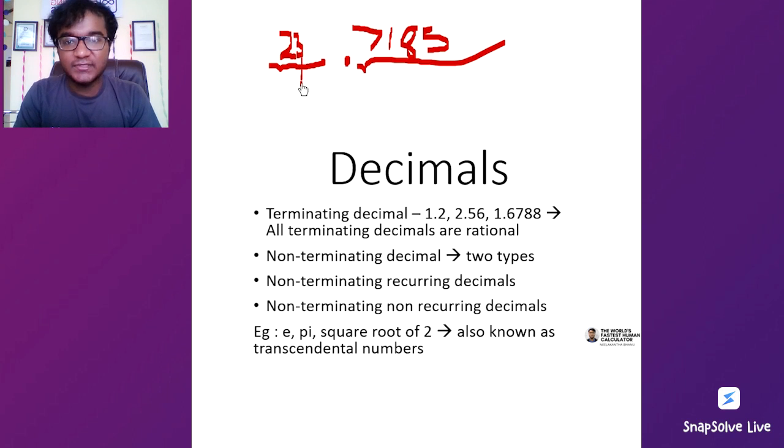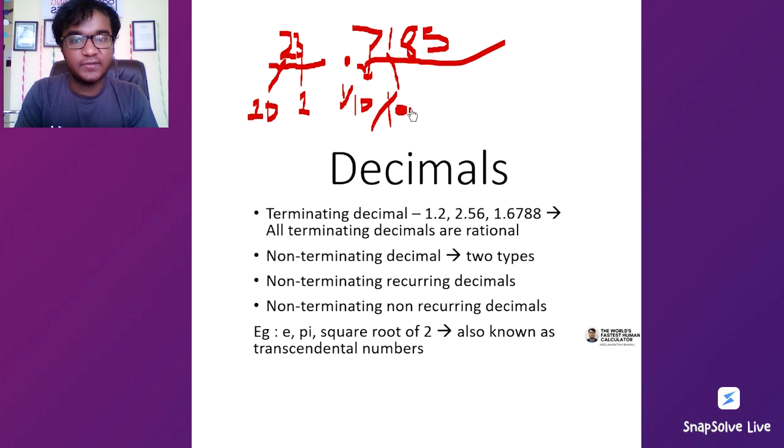And just like how this is the units place, how this is the tens place, this is the 1/10ths place, and this is the 1/100ths place, and so on and so forth. This is something which we already know of. So हमको ये पता है 1/100, 1/1000 and so on.